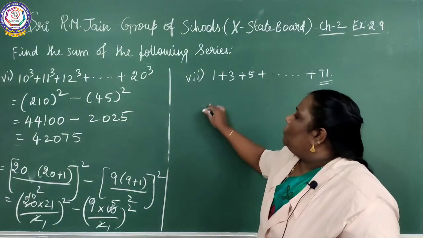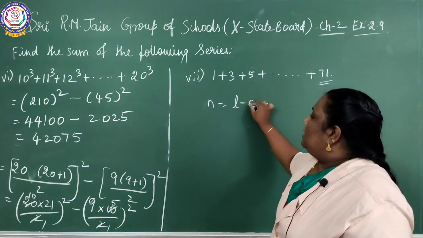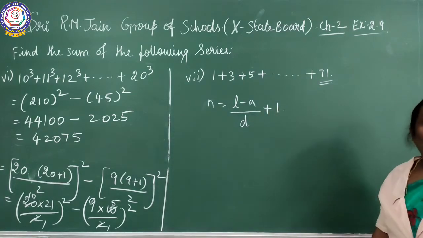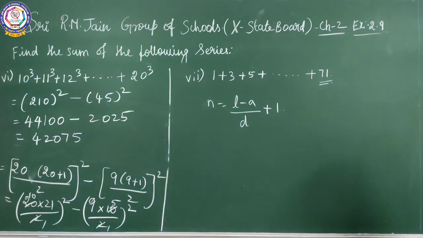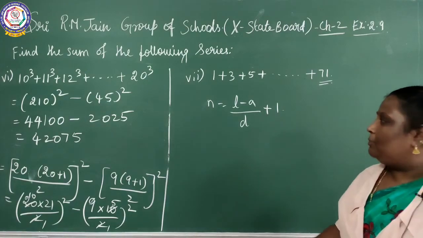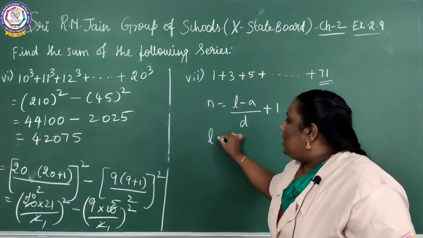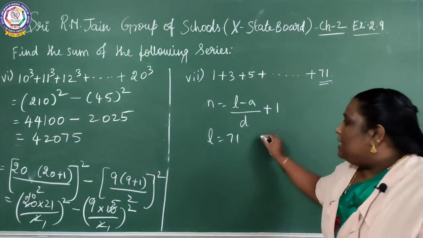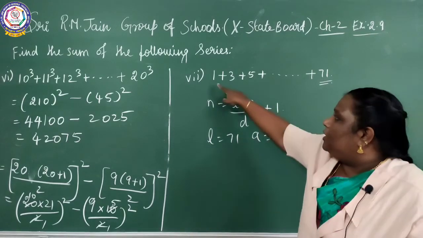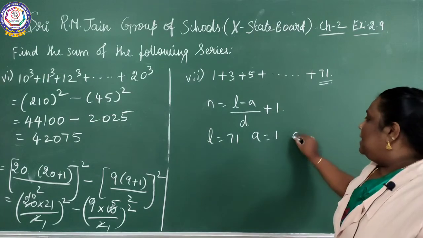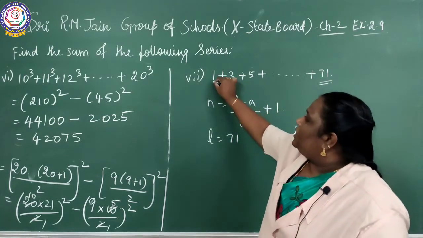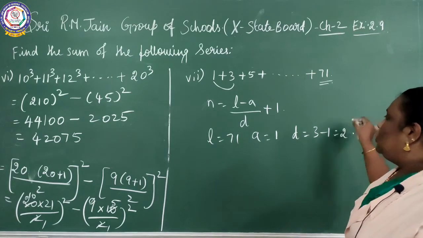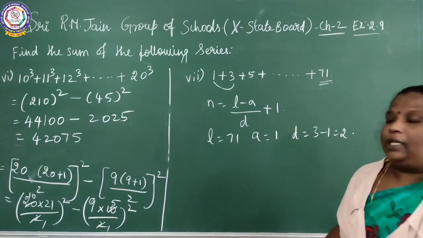So you know the formula in arithmetic progression: n equal to (L minus a) by d plus 1. L equal to last term, 71. a equal to first term, 1. d equal to difference. What is the difference between these two numbers? 3 minus 1 equal to 2. Now you substitute everything here.